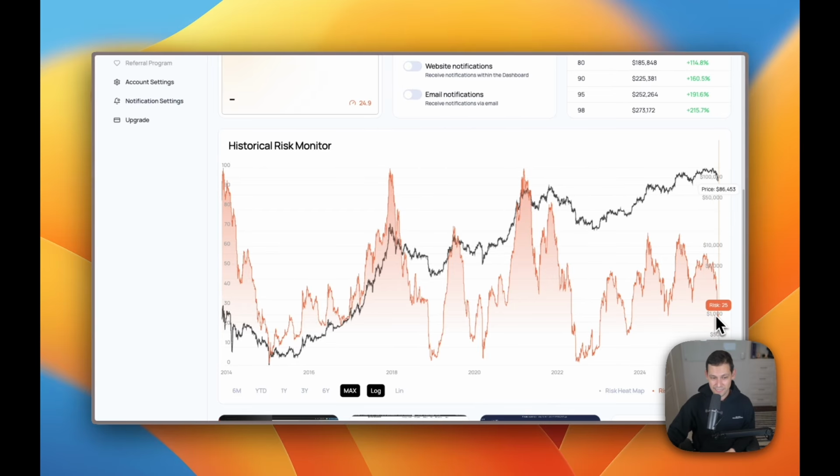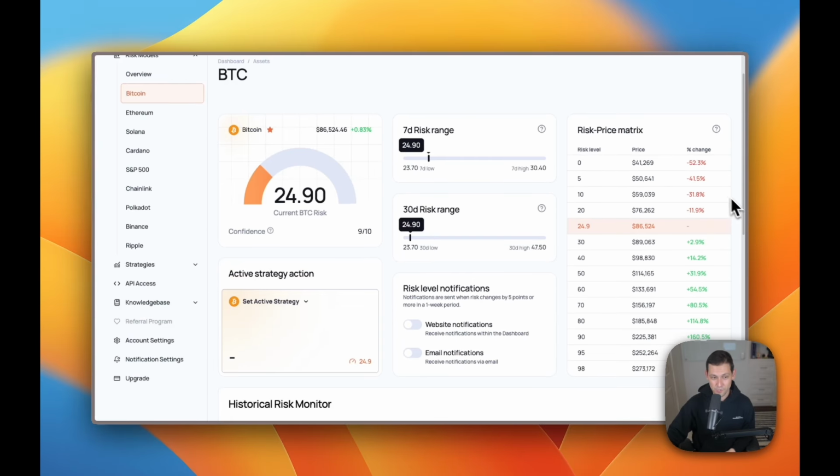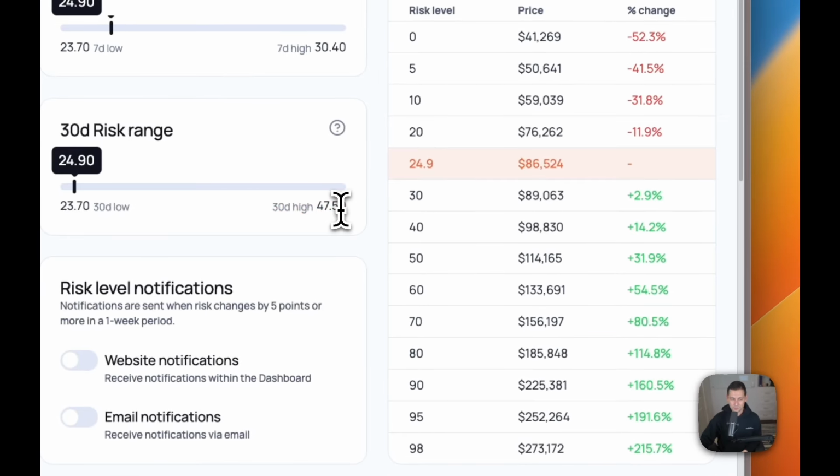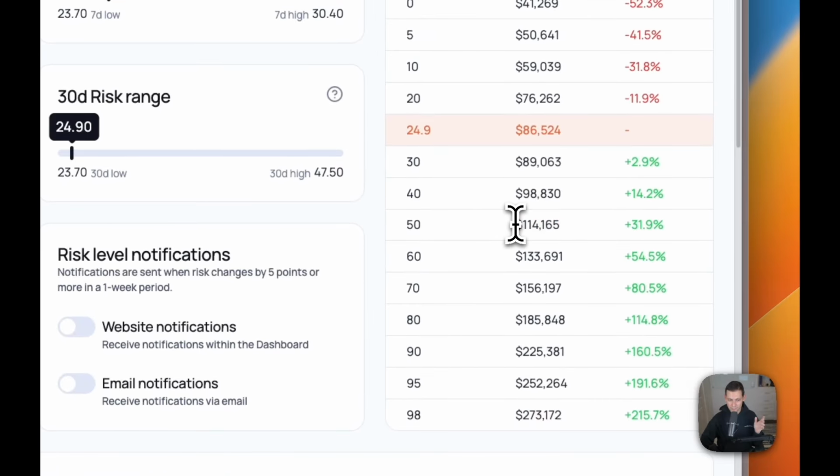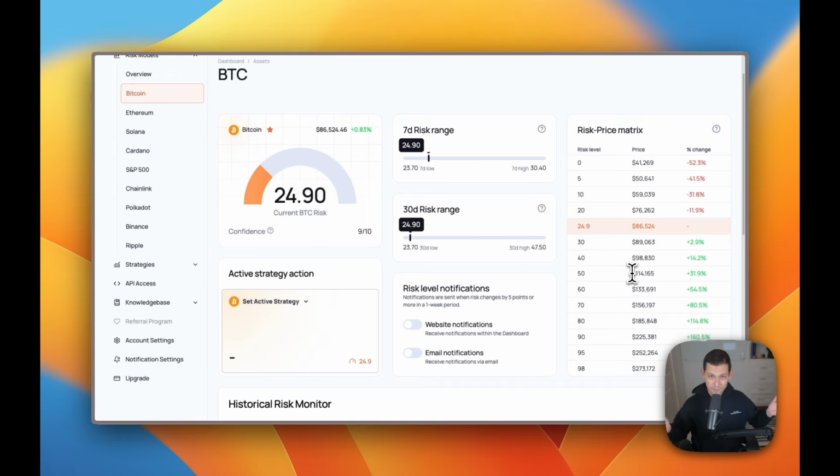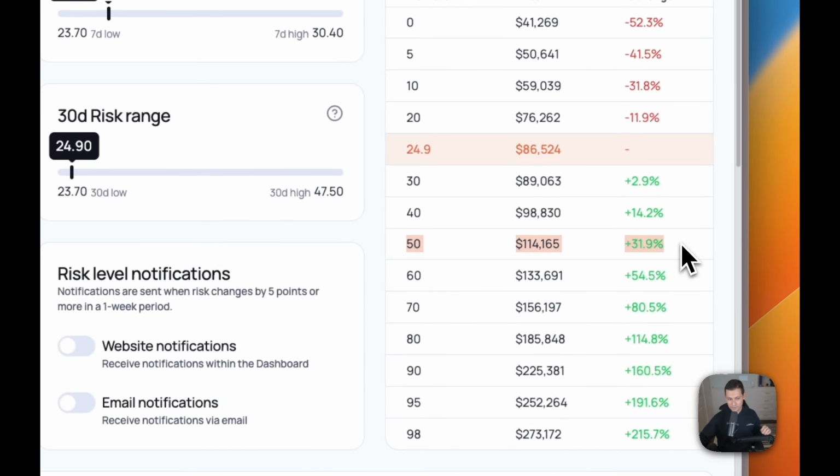If it really hits the fan here and we get another FTX style situation, we should be prepared to see prices like this up here at a risk level of 0. But if we go back to what things were doing about a month ago, we should be back to risk levels of like 45 or 50, which corresponds to something like 110,000, which is kind of business as usual. I'm filming this on the weekend, but over this next week, if we get a rebound, we should be prepared to rebound to something like that.